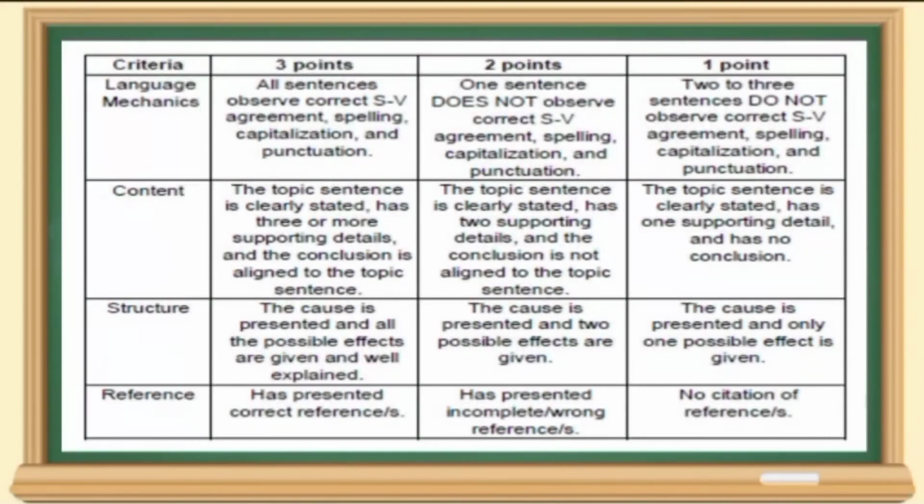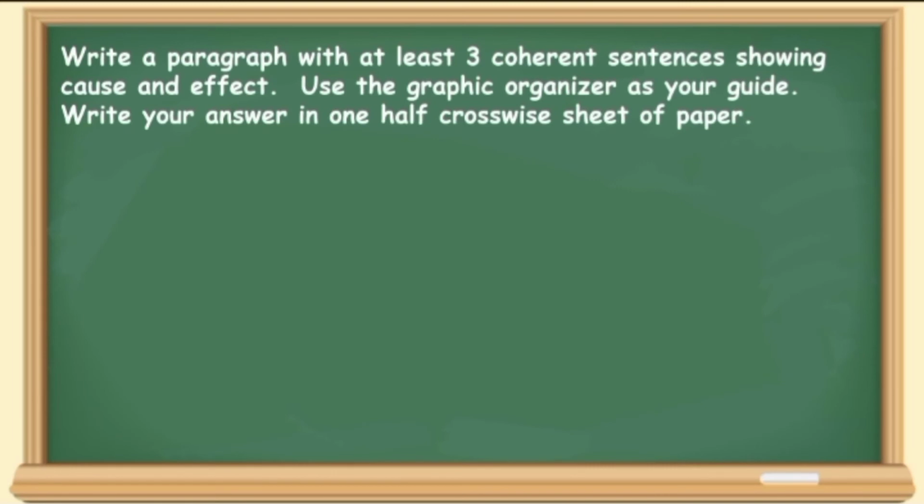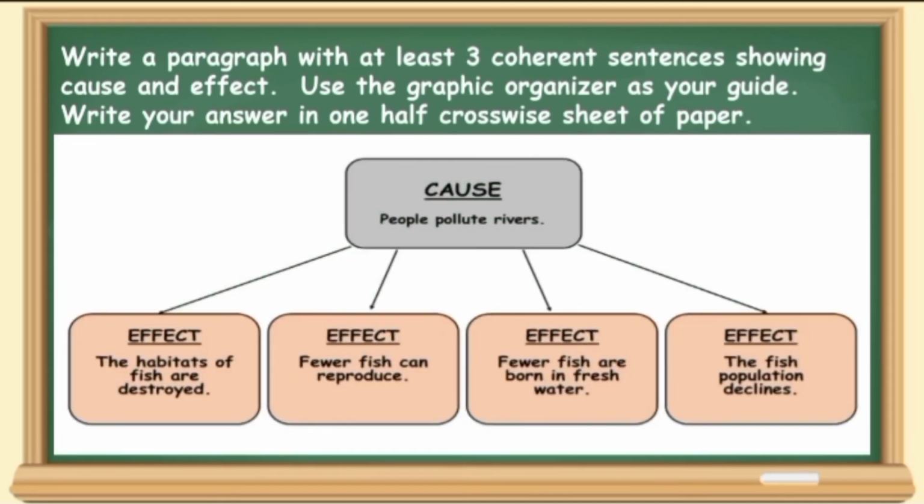Now it's your turn to write a paragraph showing a cause and effect relationship. Your work will be graded using these rubrics. All right, this is what you are going to do. Write a paragraph with at least 3 coherent sentences showing cause and effect. You are going to use the graphic organizer as your guide. You're going to write your answer in 1/2 crosswise sheet of paper. So, I will give you 5 minutes to do this activity.